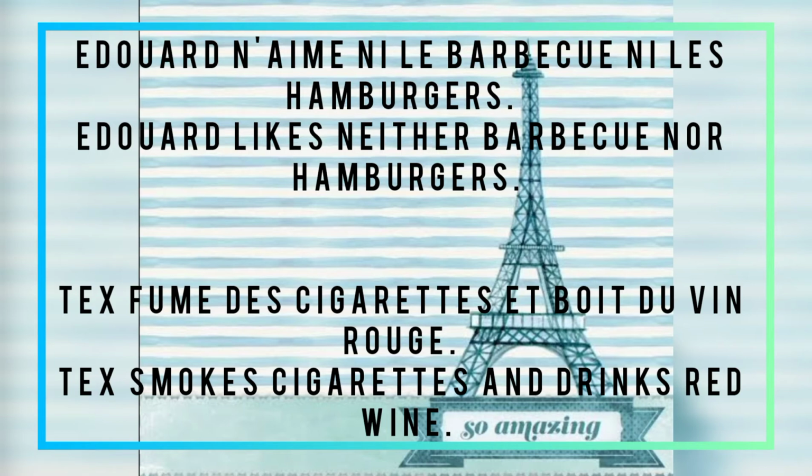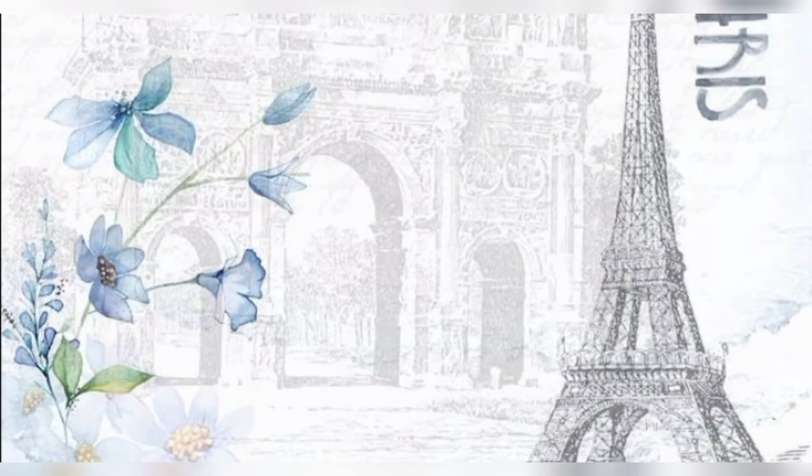Then moving on to the next sentence, that is Tex fume des cigarettes et boit du vin rouge. This means Tex smokes cigarettes and drinks wine. Rouge is red, so he drinks red wine. Fume means smokes, and des is the article.